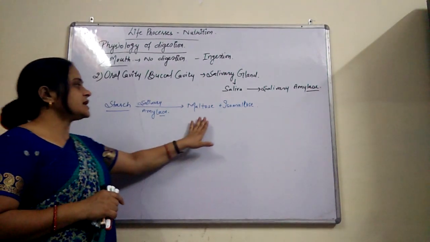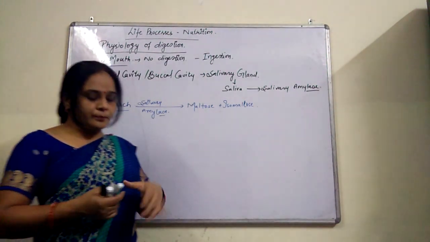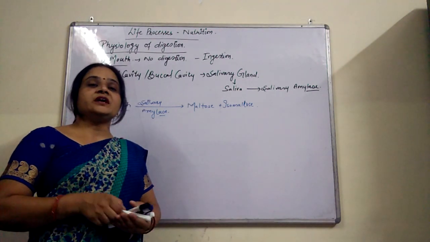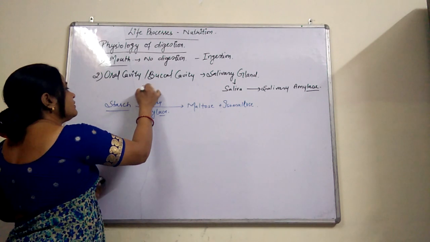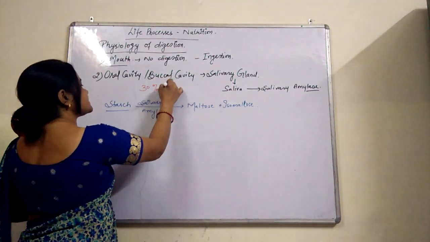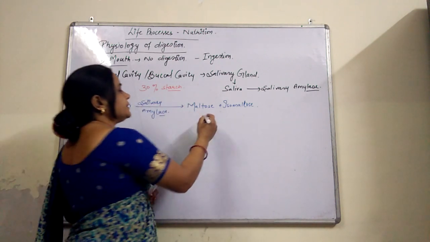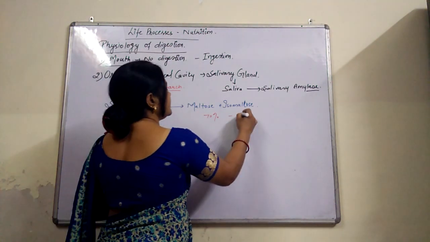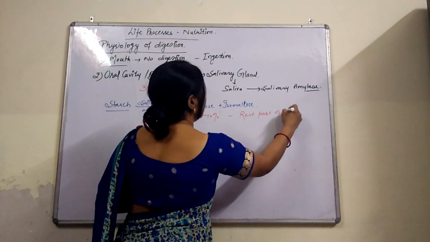One more important thing is there. When we chew our food in the oral cavity, 30% of the starch gets digested in the oral cavity, and the remaining 70% in the rest of the alimentary canal.